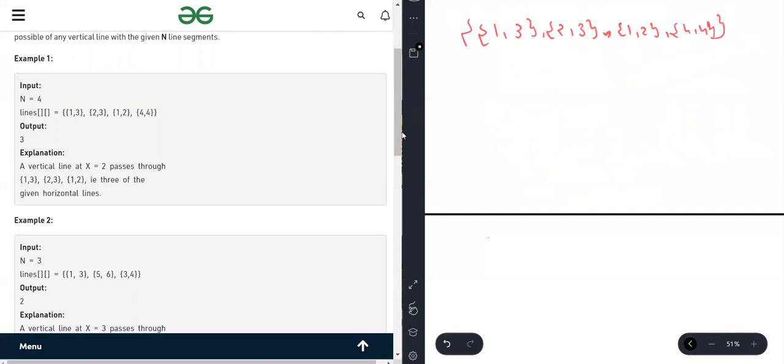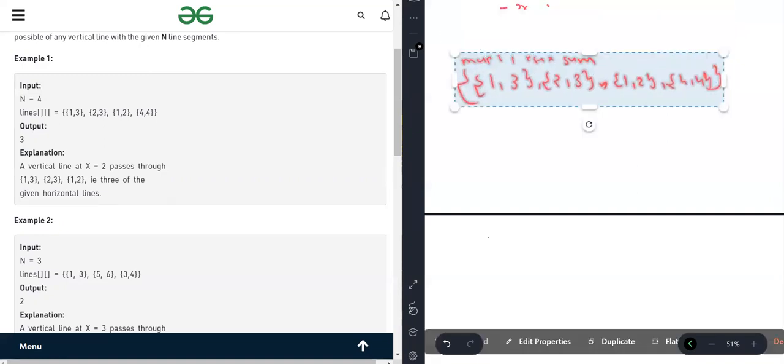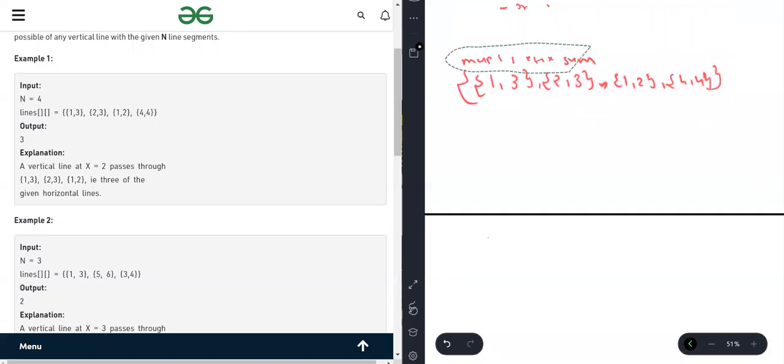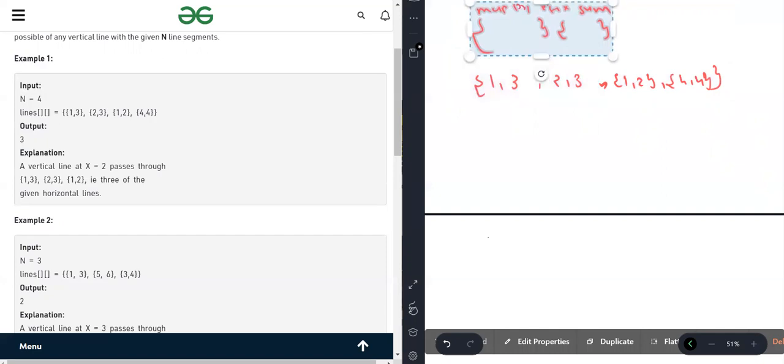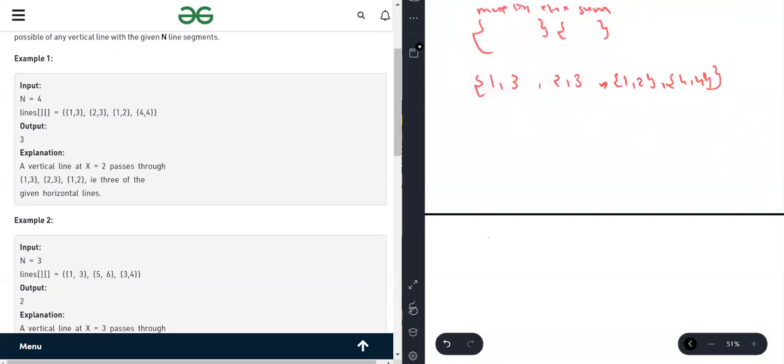We are using here the algorithm in which we are using the map plus prefix sum. Okay, let me take it down here. Now it's visible. So let me put it back to its correct position. I think there was some issue here, but yeah, we are fine. We are the warriors. Warriors don't go for it. Okay.